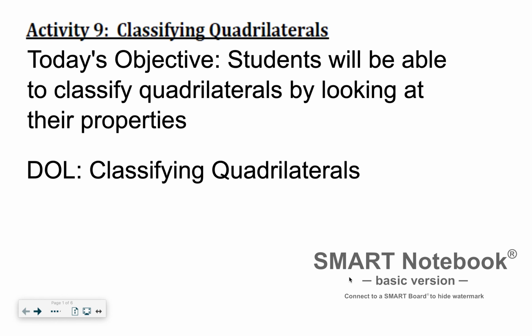And a quadrilateral is a figure with four sides. So a triangle can't be a quadrilateral because a triangle has three sides. So a quadrilateral is any figure with four sides.